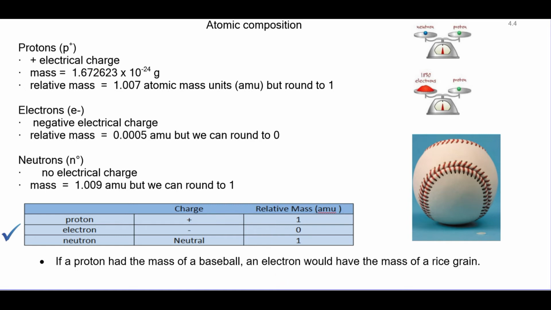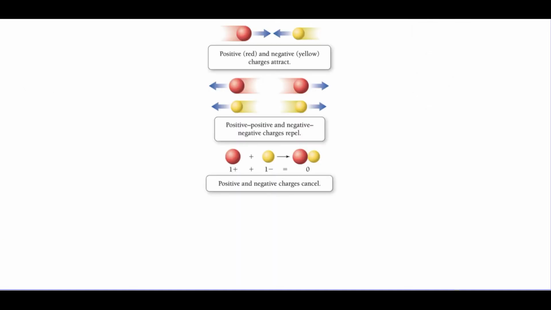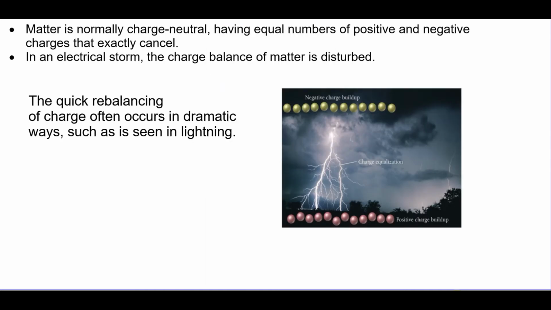And if we're thinking about size, the proton would be the size of this baseball. The electron would be the size of a rice grain in comparison. So we know that opposite charges attract and similar charges repel. Matter is typically charge neutral, meaning it doesn't have a charge, because equal numbers of positive and negative charges cancel. An example of this is an electrical storm. So we have the charge balance being disturbed. We have a negative charge buildup, and then there's a quick rebalancing. The energy goes from the negative side to the positive charge buildup, and we see lightning.